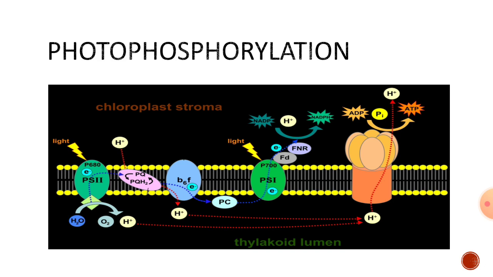This ATP synthase enzyme consists of two parts. One is CF0, coupling factor 0, and the other is coupling factor 1. Coupling factor 0 is also called the tail region, which is firmly embedded in the thylakoid membrane, whereas the head region, that is coupling factor 1, is freely revolving in the chloroplast stroma. Thus, when hydrogens are passed through the quinone cycle from chloroplast stroma to thylakoid lumen, these hydrogens are again taken back to the chloroplast stroma through the ATP synthase enzyme. When 4 hydrogen ions enter from the thylakoid lumen to the chloroplast stroma, 1 ATP is released.